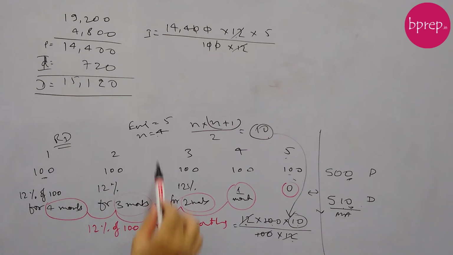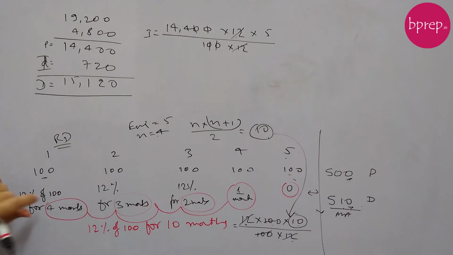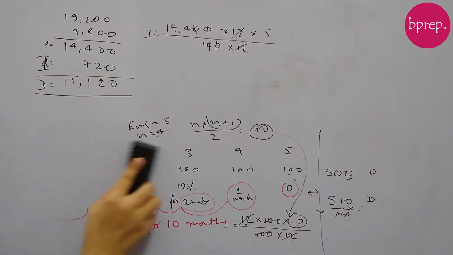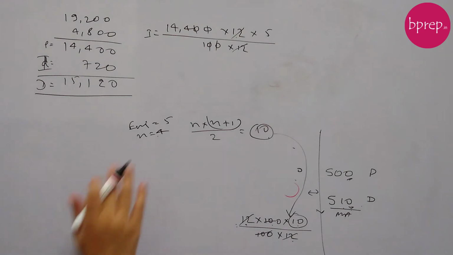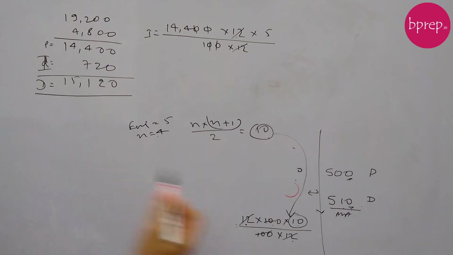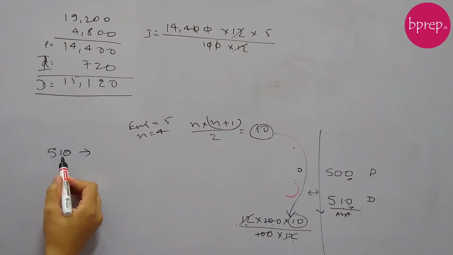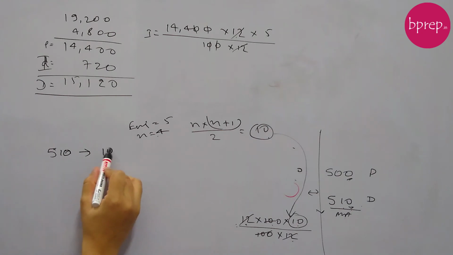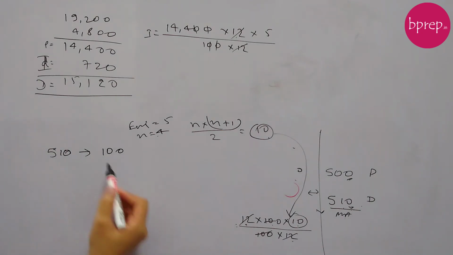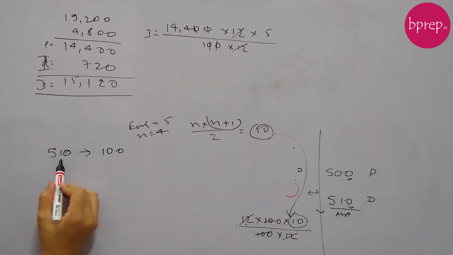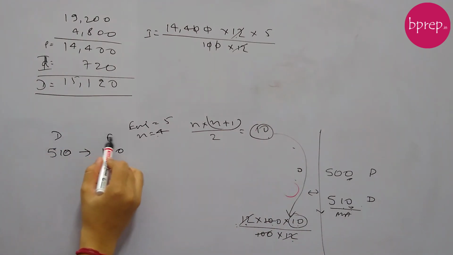So in the exam we'll just do this, and we won't do this calculation of everything. So let me remove things which we don't need. So now if we follow this interest rate of 12%, then what do we get? So if our debt is 510 rupees, our EMI was 100 rupees, right? We assumed the EMI as 100 rupees and got the debt amount as 510. So if debt is 510, the EMI is 100 rupees.